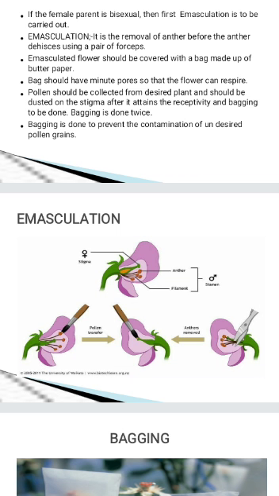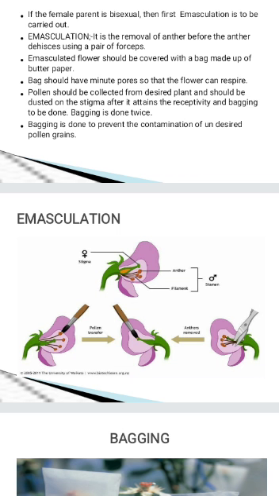What is the meaning of emasculation? You have selected a female plant having desirable character, but the plant, we are considering it as a female plant, but it is producing bisexual flower. Then first we have to remove the anther before the pollen mature. That is called emasculation. So now you have removed the anther. Can you see here, with the help of a scissor we have removed the anther. Now the flower is having only the female part.